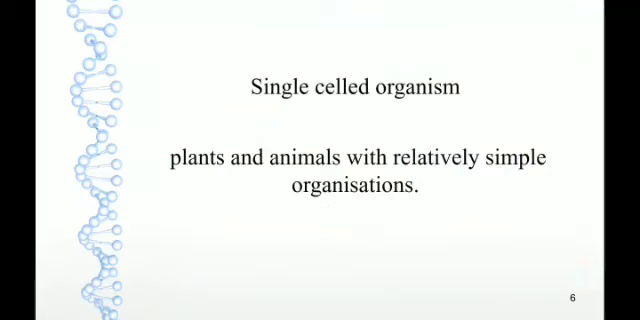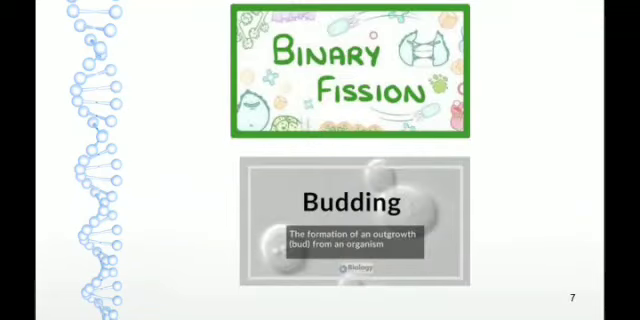Asexual reproduction is commonly seen in single-celled organisms and in plants and animals with a relatively simple organization. We know the five kingdoms: Monera, Protista, Fungi, Plantae and Animalia. The relatively simple organisms fall into kingdom Monera and Protista, and most of the organisms under these kingdoms show asexual reproduction. The two common examples of asexual reproduction are binary fission and budding. Let's look at these two in detail.